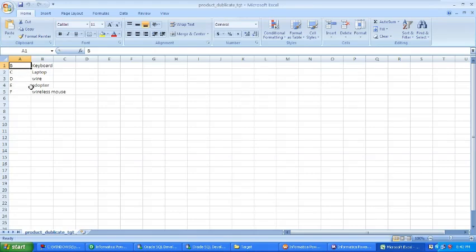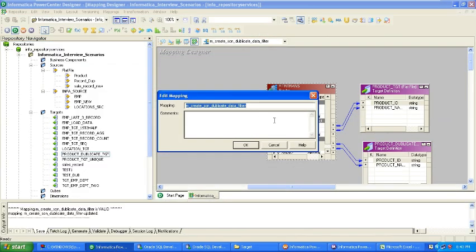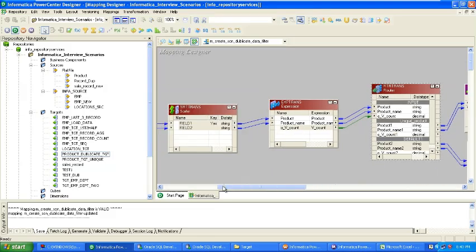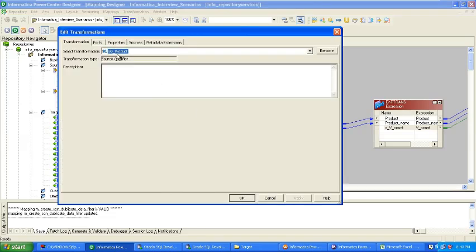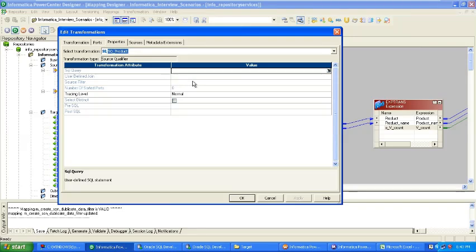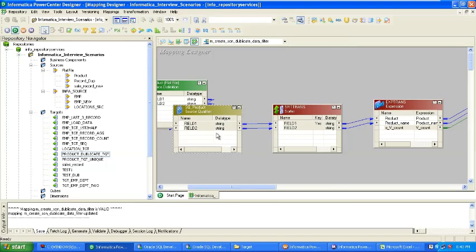So this is all about duplicates, how to load the data into one table and the duplicates into another. Let me re-explain the mapping again. Suppose you receive data in a flat file, right? Once you receive the flat file, then you can use the sorter. The sorter can sort the output here also, but that requires a relational database. Sorter is always used for flat files, txt, or whatever file is unstructured. So first you sort the data.